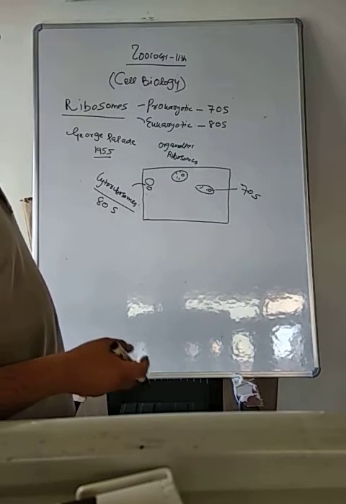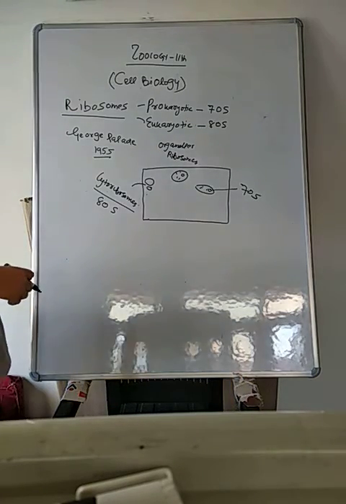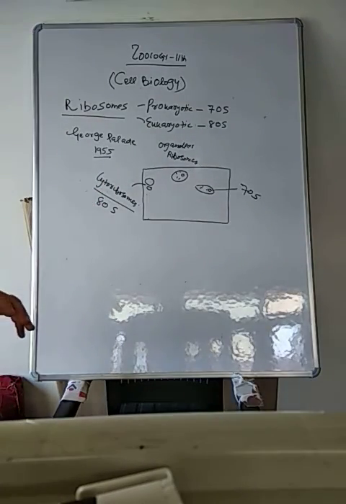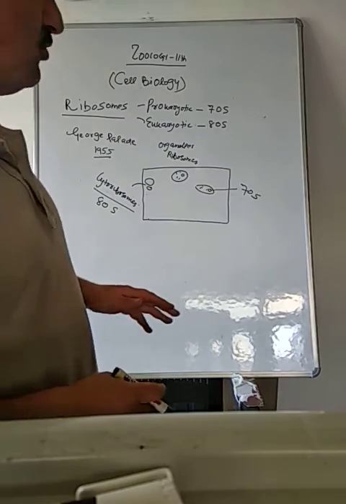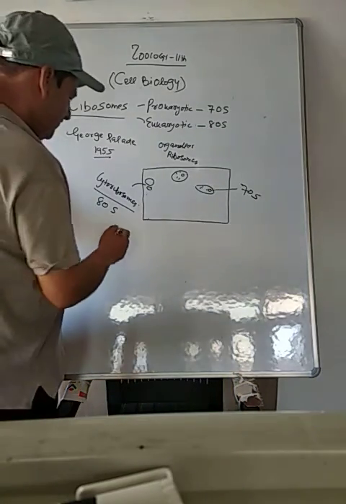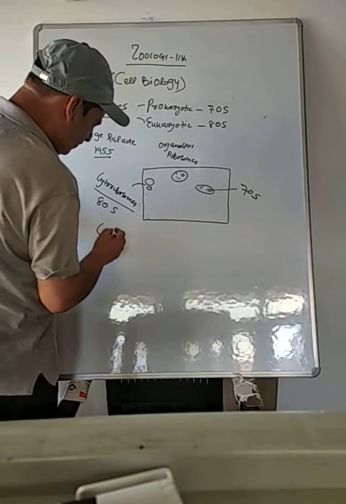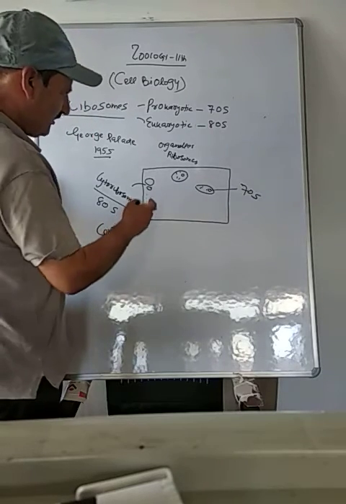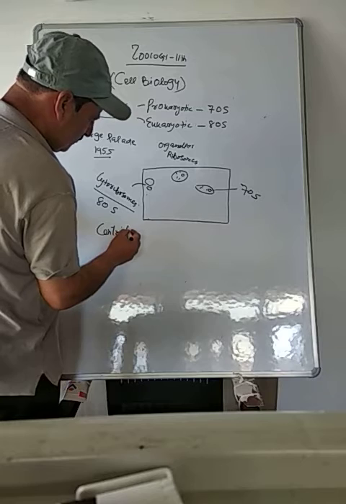Svedberg was a scientist. When we isolate ribosomes, we use a process called centrifugation, which is used to isolate ribosomes or other cell organelles.